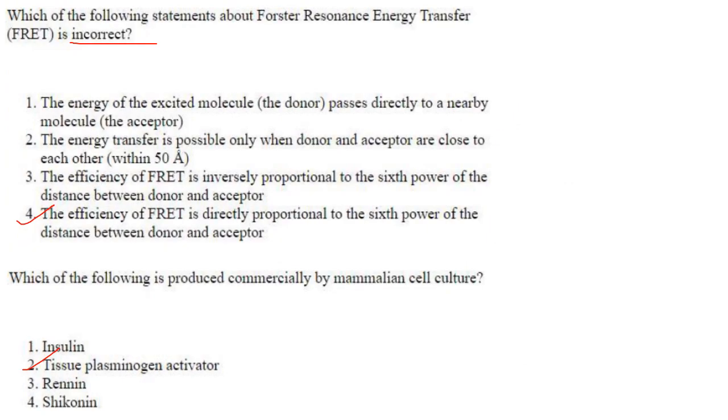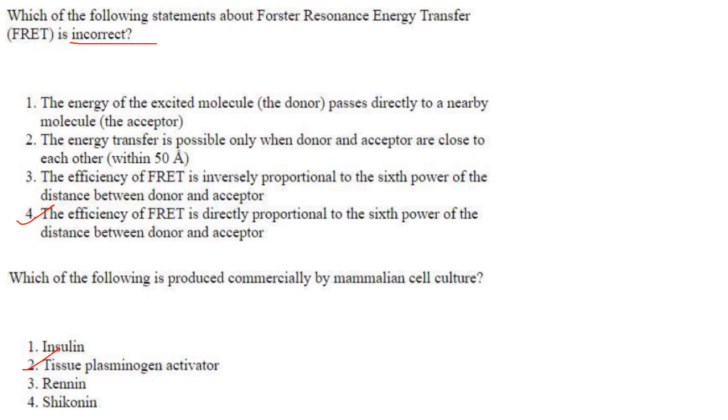Then next one. Which of the following statements about Forster resonance energy transfer, FRET, is incorrect? The energy of the excited molecule, donor, passes directly to a nearby molecule, the acceptor. That is correct. The energy transfer is possible only when the donor and acceptor are close to each other within 50 angstrom. That is correct.